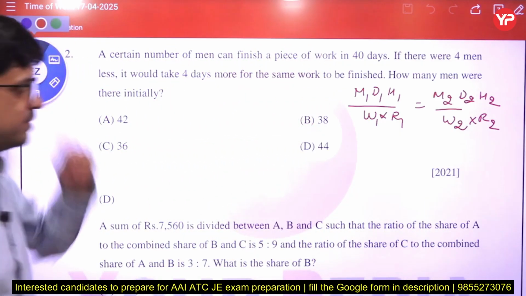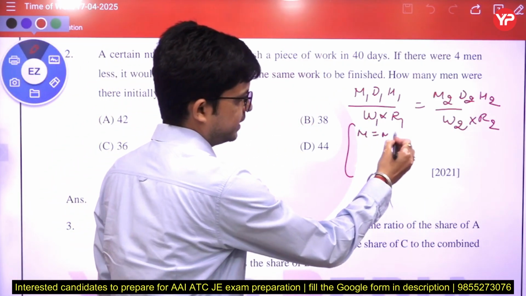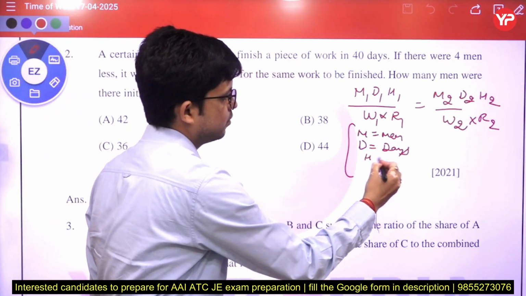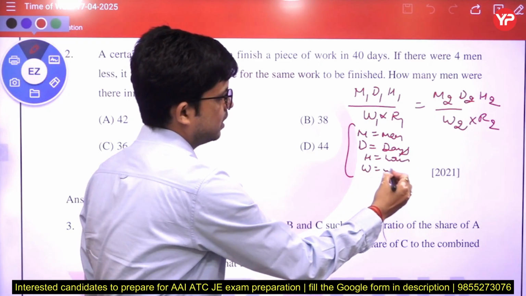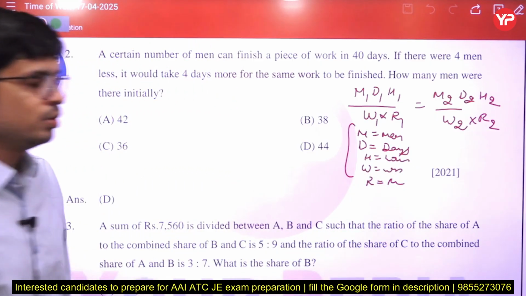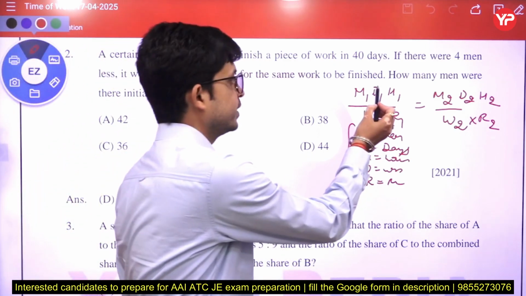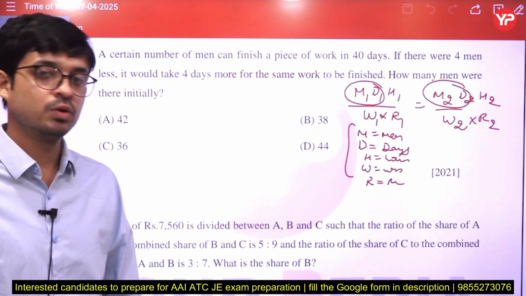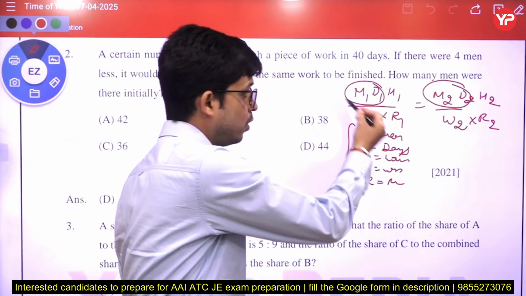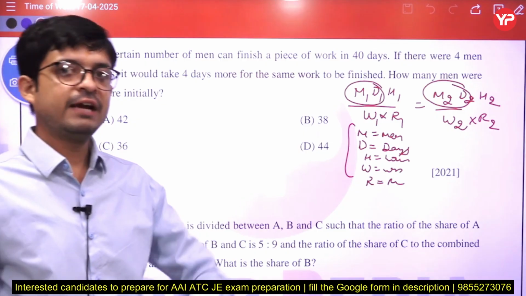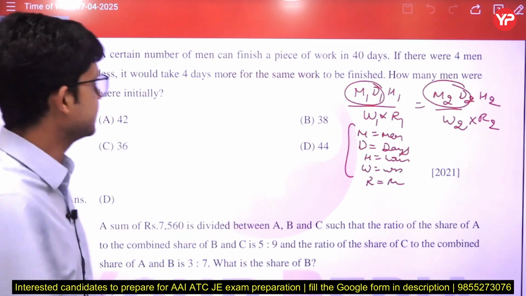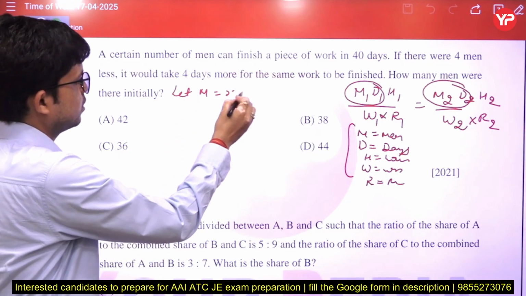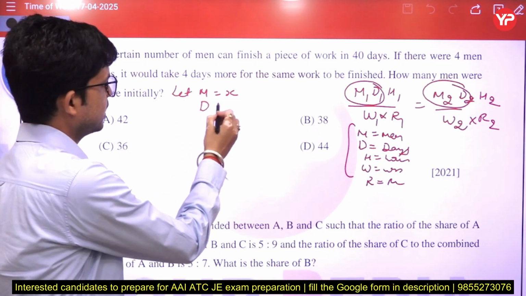Here M is equal to men, D is equal to days, H is equal to hours, W is equal to work, and R is equal to rupees. Basically in this formula we can use only the variables that are given. Don't think we have to know all of these to put in this formula. If we have two variables, then also we can use this formula. Like in this case, a certain number of men, let men M be equal to X, and how many days they do the work, that is 40.